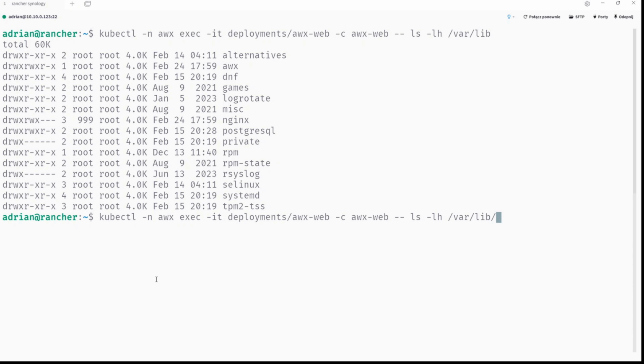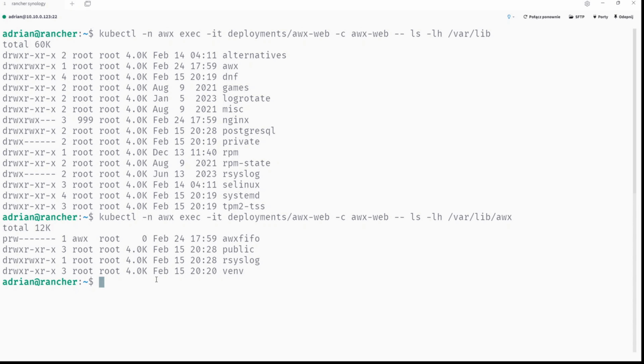But if you try to find out what is inside awx, you can see there is no projects directory. This directory doesn't exist.